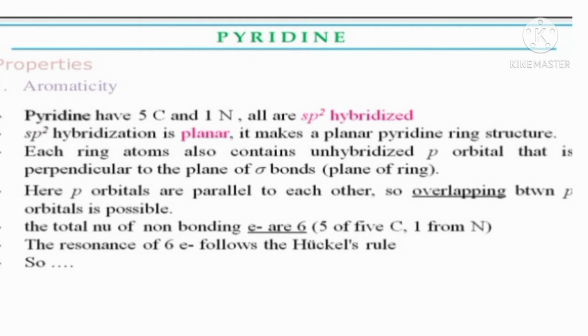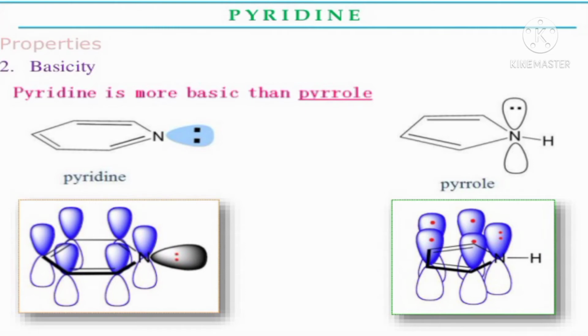Huckel's rule is 4n plus 2 pi electrons. Here n is equal to 1. Therefore, 4 into 1 plus 2 is equal to 6, which follows Huckel's rule. Therefore, it is aromatic in nature. Next property is basicity.